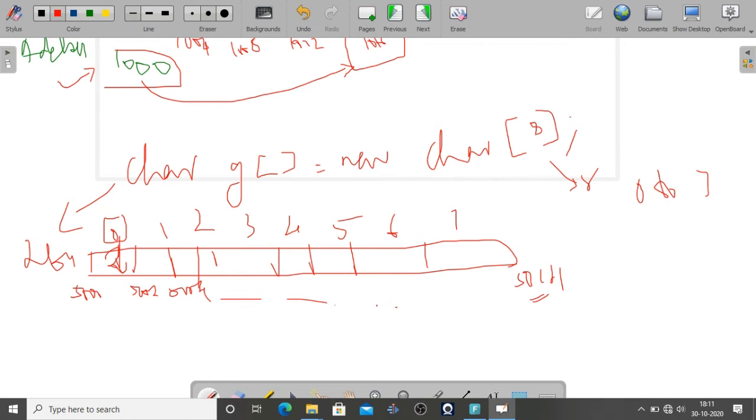This is the way of single dimension. How the memory will represent a single dimension array, this way it will represent.